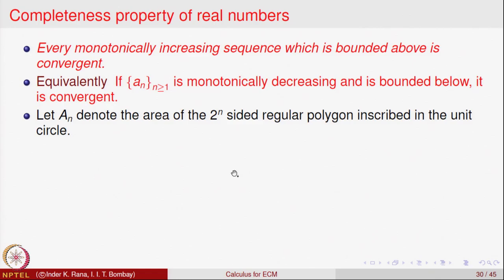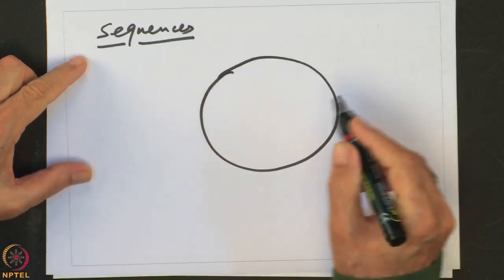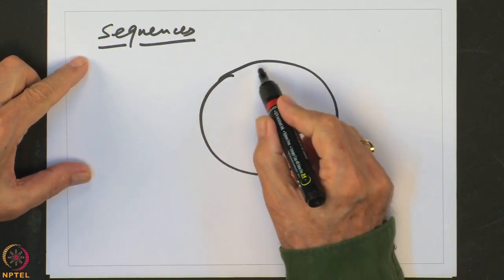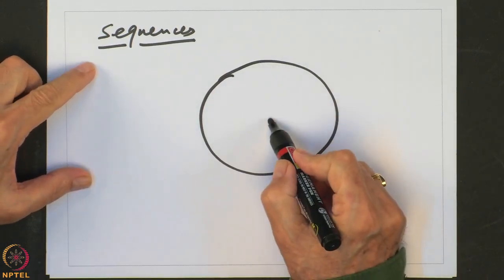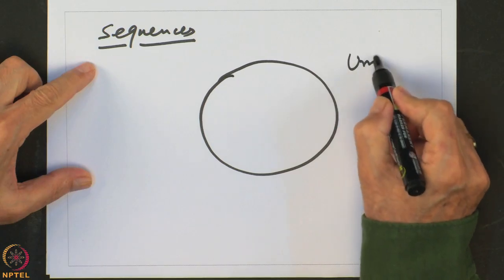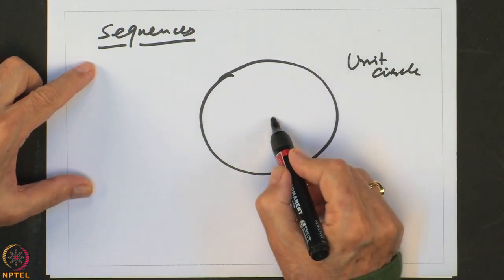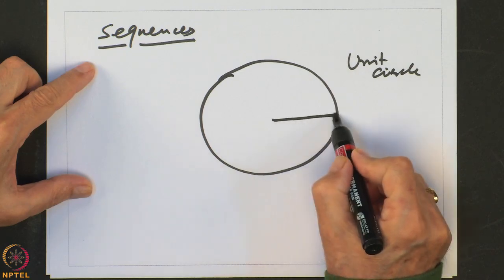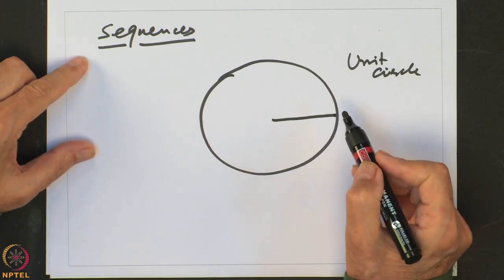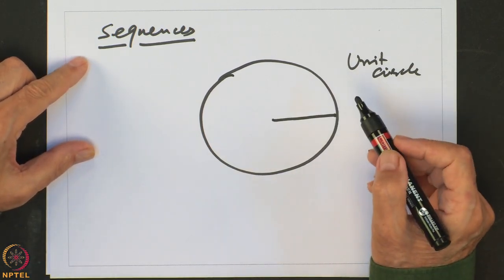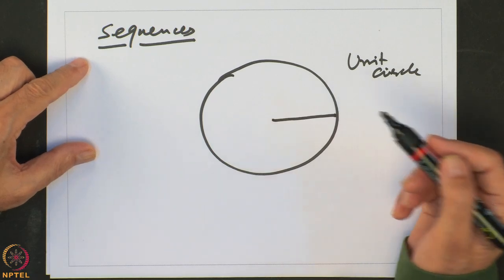You are given a unit circle. Unit circle means what? You are given a circle of radius 1. So, this is a unit circle. Its radius is 1. This is 1 unit. One would like to find out what is the area of the unit circle.